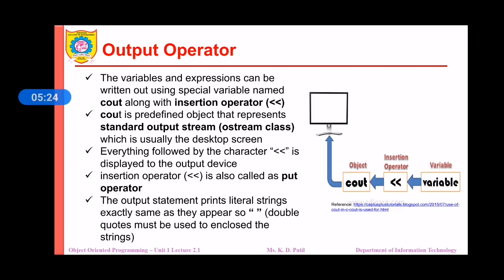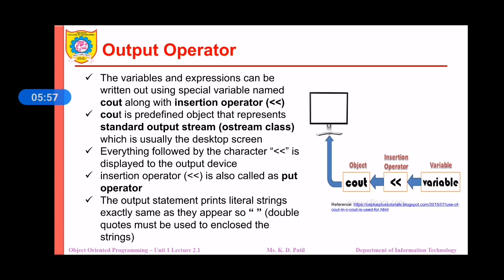The variables and expressions can be written out using the special variable named cout, which is a keyword, along with the insertion operator. This is the insertion operator we have used. Cout is a predefined object that represents the standard output stream, that is the ostream class, which is usually the desktop screen. Of course, we are going to display the output on the screen.